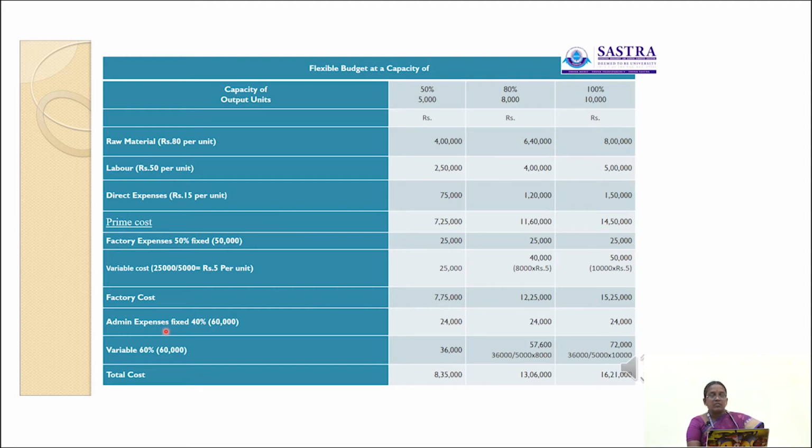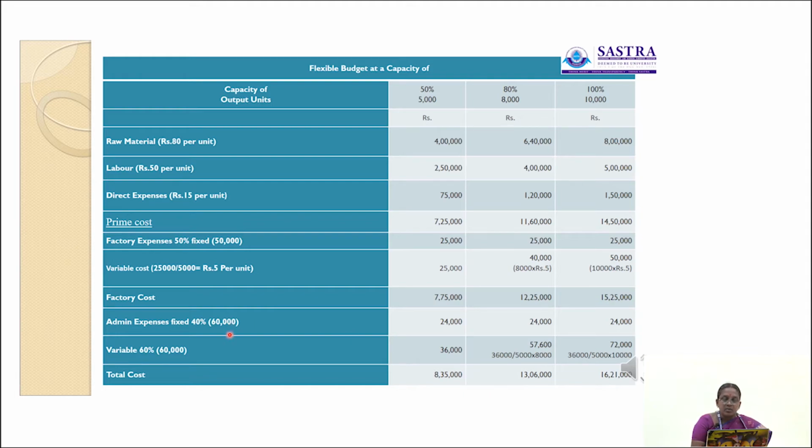Okay. Then next one is administration expenses. Here administration expenses is also fixed for 60,000. Out of 60,000, 40% is considered as fixed, remaining 60% is considered as variable. So under this fixed administration expenses, the amount will be the same, that is the value of fixed administration expenses will be the same, but the cost per unit will be changed.